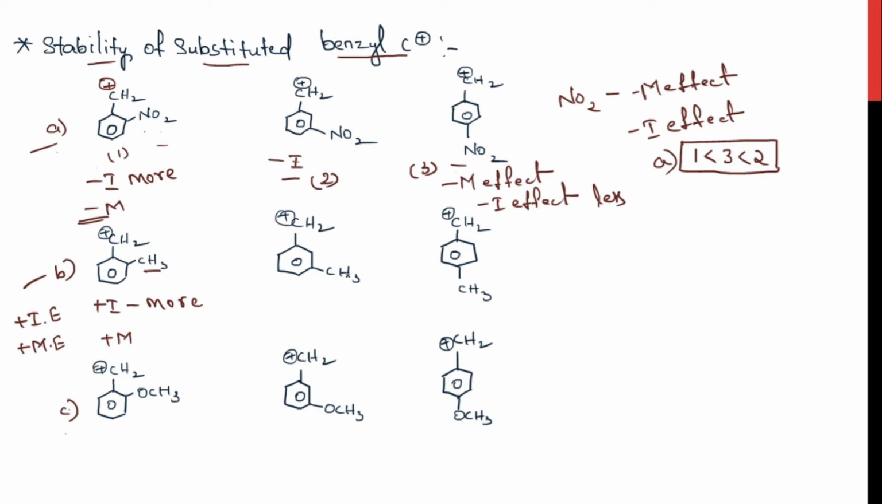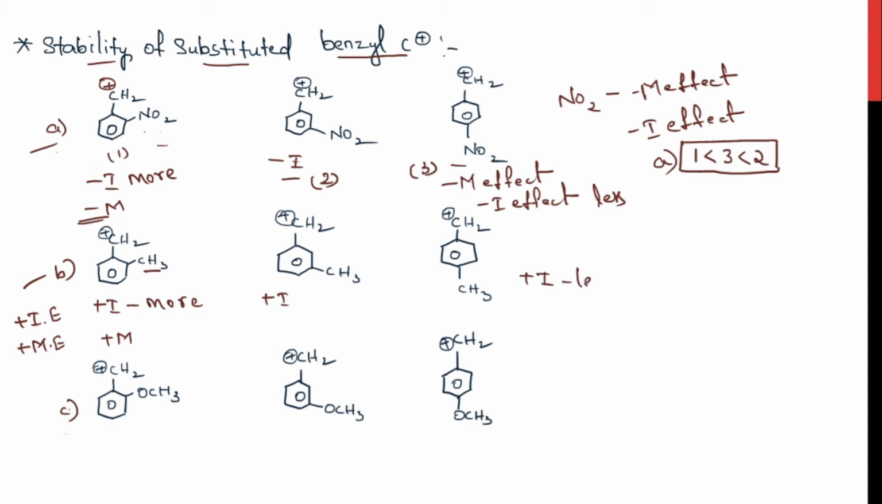And coming to the meta position, it will show the positive inductive effect, right? Does it show the mesomeric effect? No, it won't show the mesomeric effect due to the position of the methyl group. When a group is present at a meta position, it won't show any mesomeric effect, right? And coming to this particular molecule, it is in the para position. There would be a positive inductive effect, right?